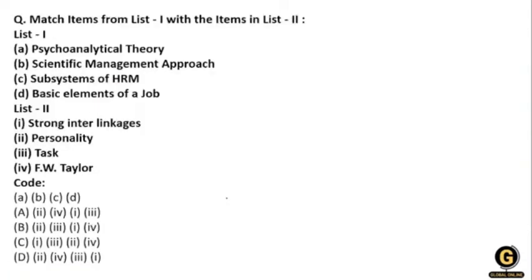Next question. Match the items from list 1 with the items in list 2. Here list 1 and list 2 are given to you: psychoanalytic theory, scientific management theory approach, the subsystem of HRM and the basic element of job, then strong interlinkage, need, personality, task, and FW Taylor. So what will be the right answer? Match this.